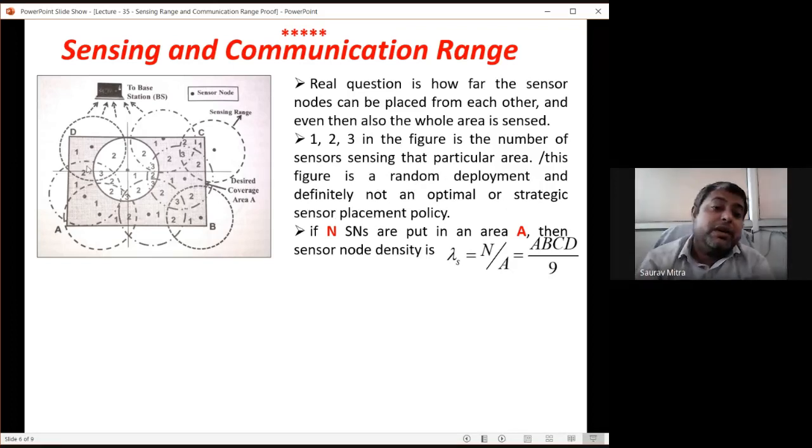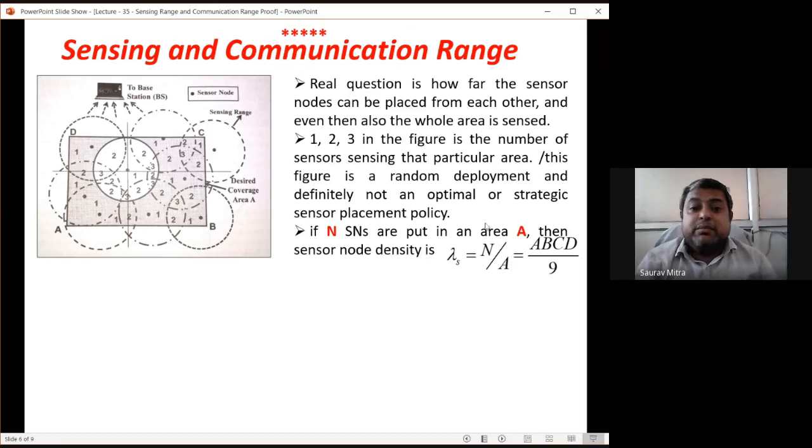Here, whatever 9 sensor nodes I have, I placed them in a hurry. So this is not an optimal placement criteria. Optimal placement criteria means a minimum number of sensors, and also the whole area is covered. You can argue, sir, this is not the best. Okay, I accept this is not the best, but at least it covers the whole area. But if somebody plays it judiciously, thinks properly, maybe with 5 or 6 sensor nodes the whole ABCD area can be covered. So this is not an optimal placement.